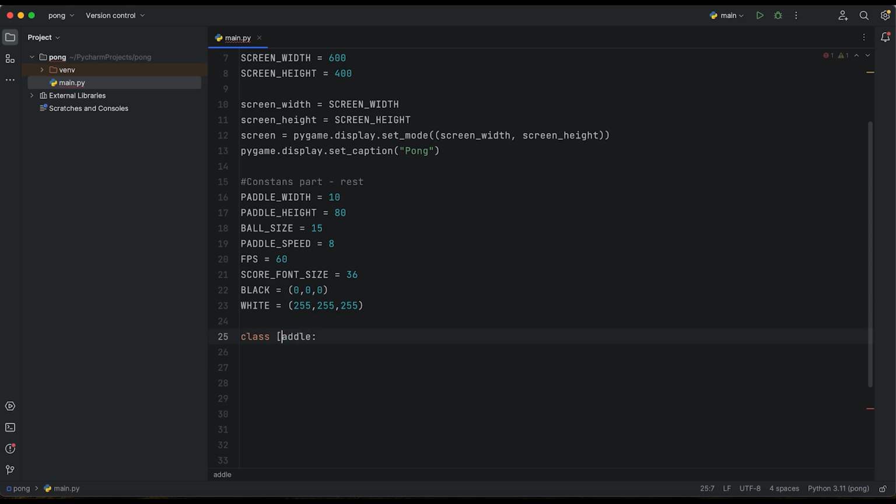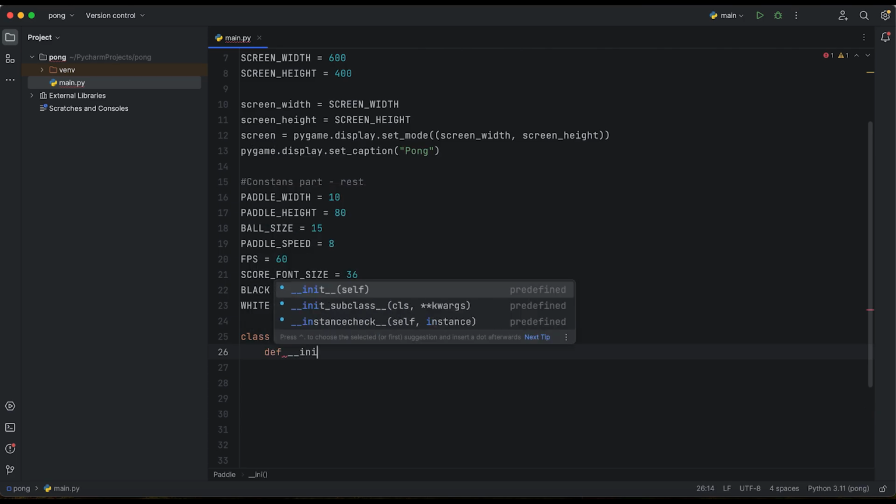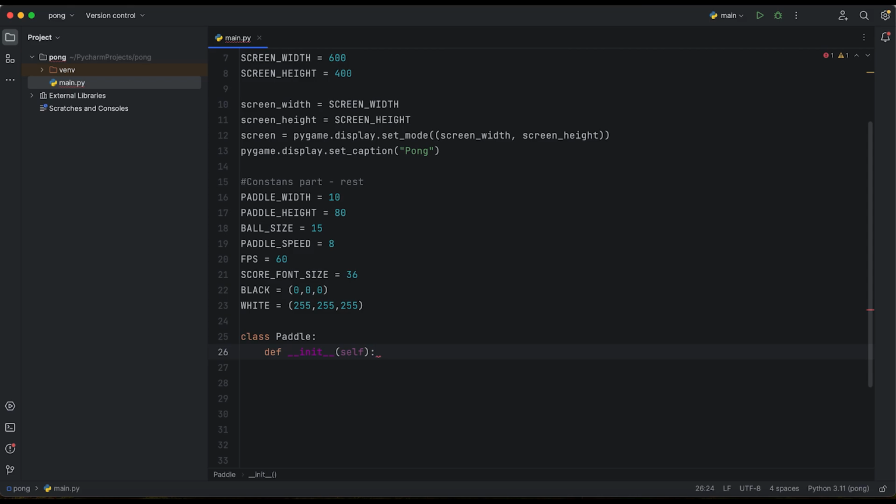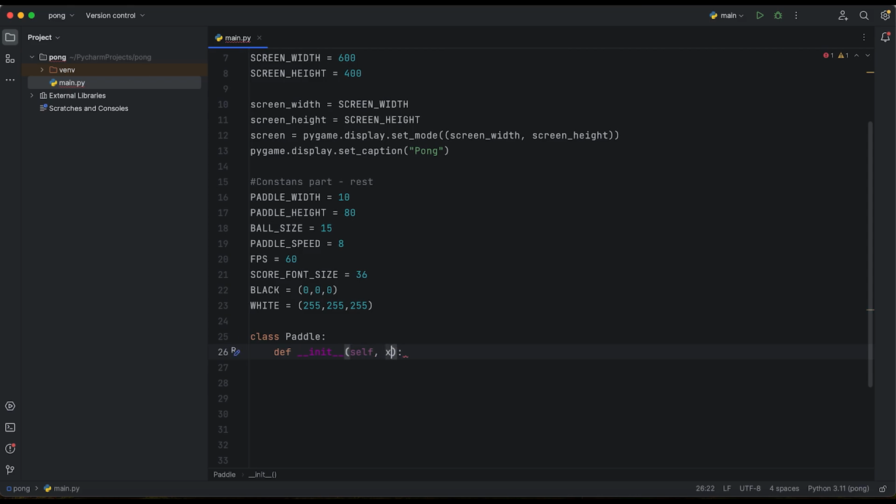So you cannot just go like that, because that is for the variables that we've got right here, for example, screen. Okay, so Paddle, and going there, we need def and the __init__ function, so init our class, and we need self and x there. Self is mandatory in all functions that we create inside classes. I hope you know that.